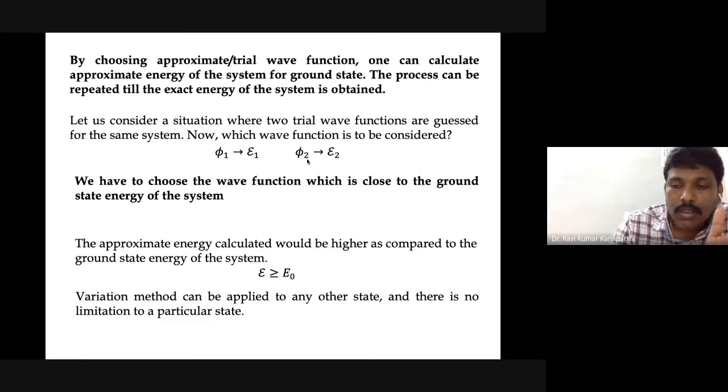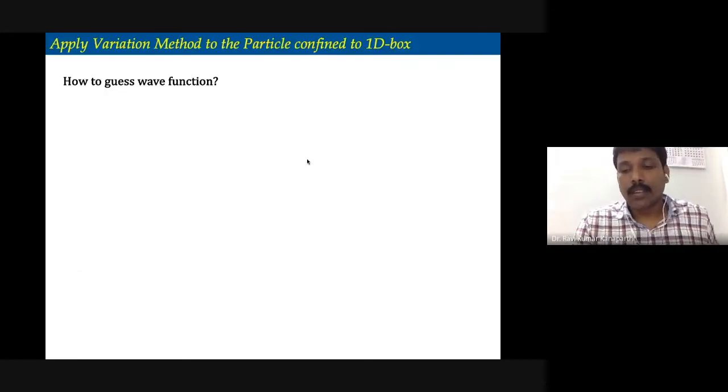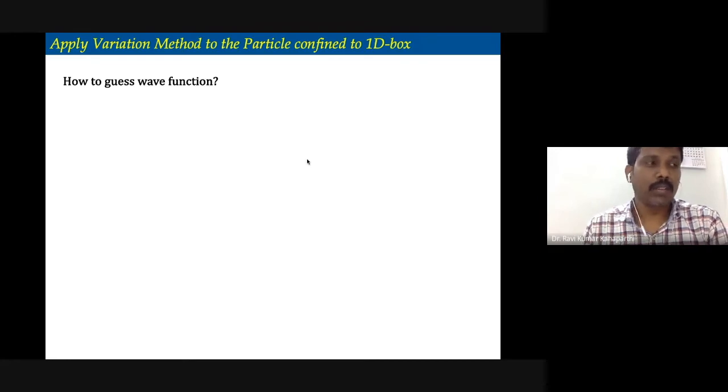These are important aspects. Now, we will try to apply the variation method to a particle confined to a 1D box, so that you will understand this method, and this knowledge will be useful when we study the helium atom problem.